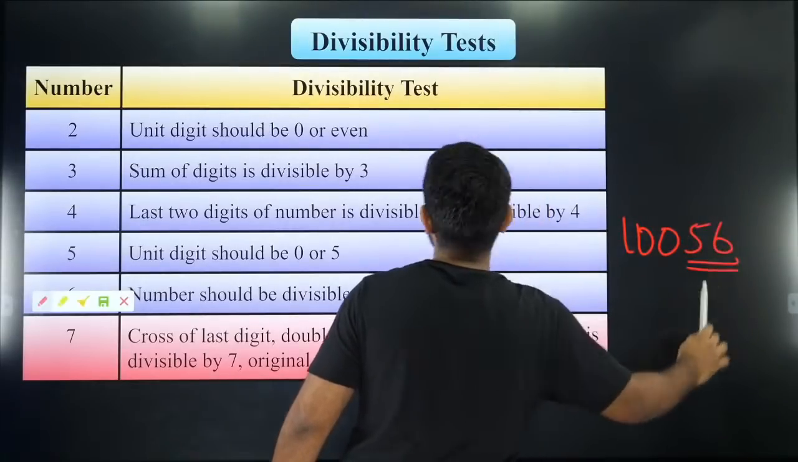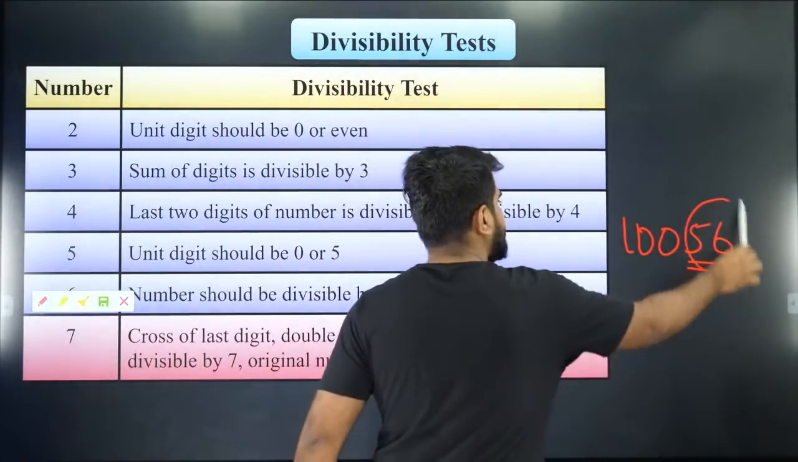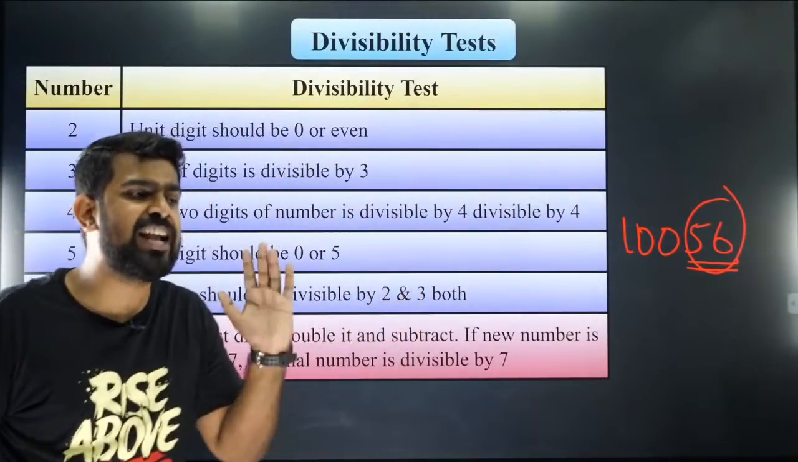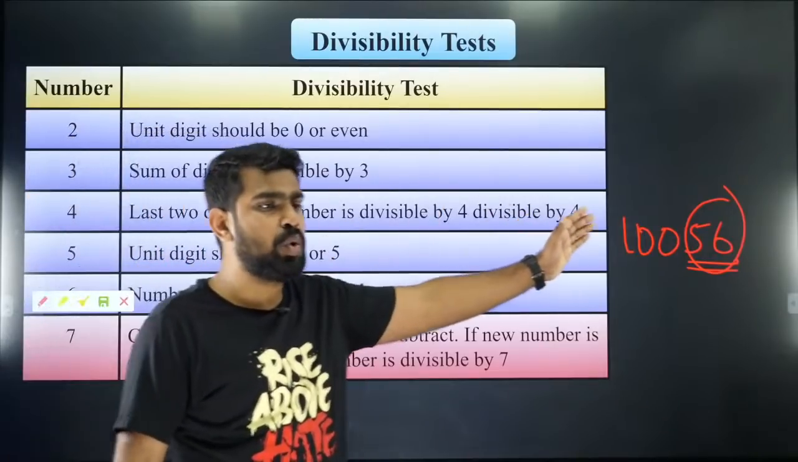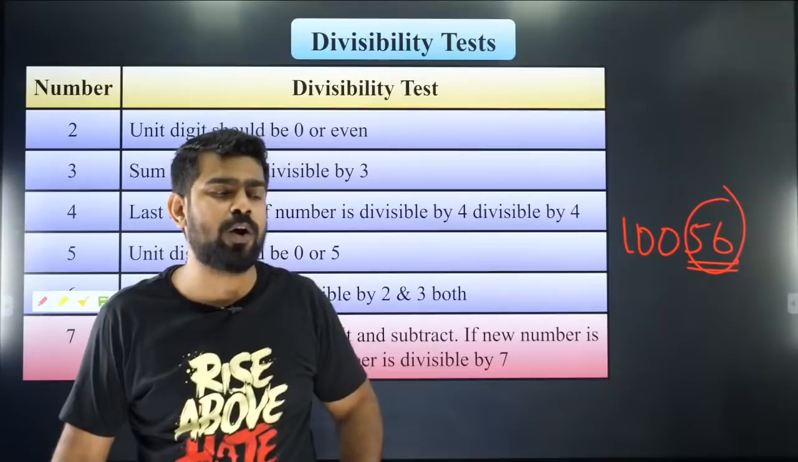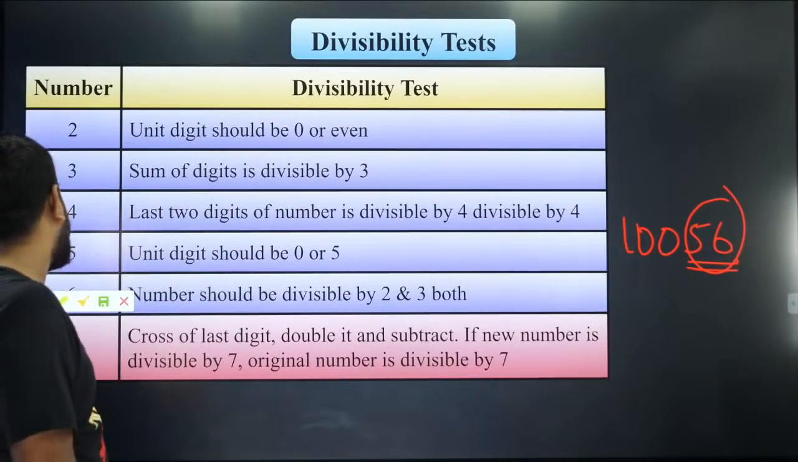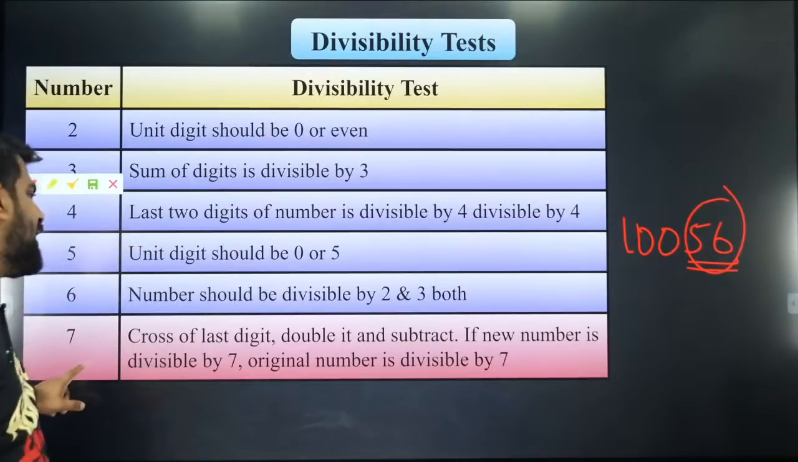So clearly it is divisible by 4 because the last 2 digits are divisible by 4. So for divisibility by 4, I just check only the last 2 digits. Everything else does not matter to me. Okay? Yes, Mubin, I know everybody will struggle with 7. So only 7 I'm going to explain.